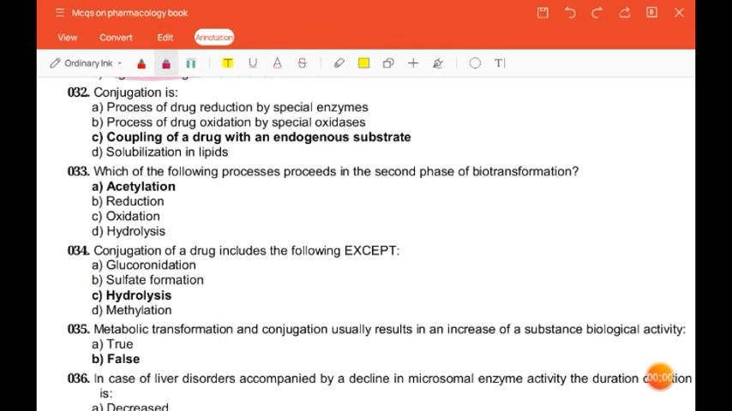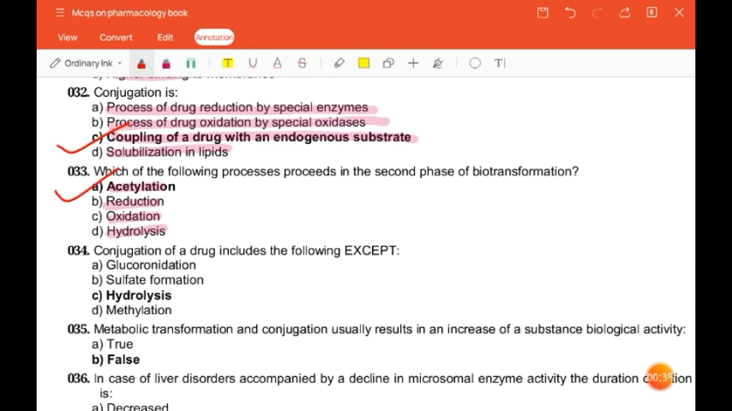Next question is, conjugation is process of drug reduction by special enzymes, process of drug oxidation by special oxidase, coupling of a drug with an endogenous substrate, solubilization in lipids. So the correct answer is coupling of a drug with an endogenous substrate. The next question is, which of the following process proceeds in second phase of biotransformation? Acetylation, reduction, oxidation, hydrolysis. So the correct answer is acetylation.